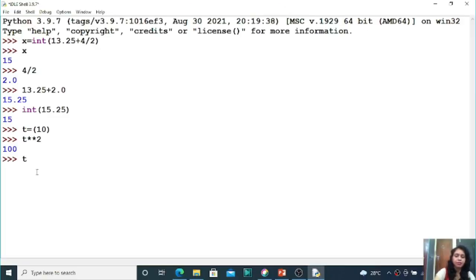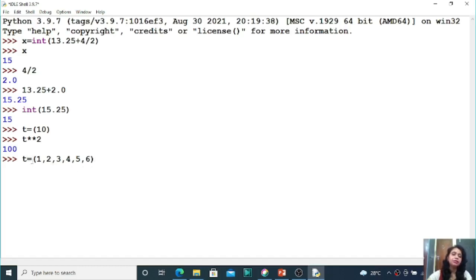Students, if I declare a tuple type variable and store some elements, 1, 2, 3, 4, 5, 6, how can you confirm that this is a tuple? I started with a round bracket, is it not?